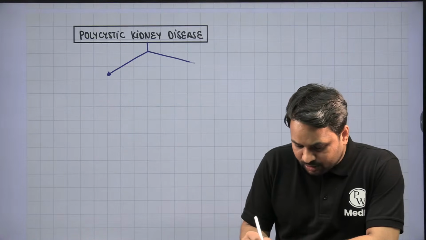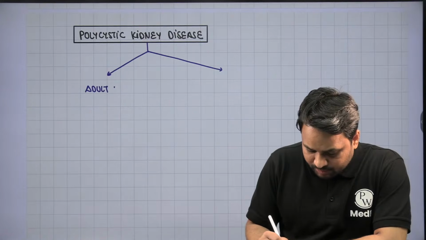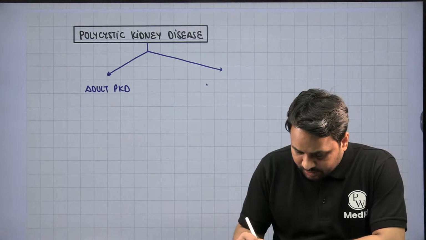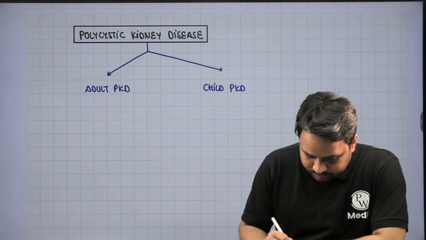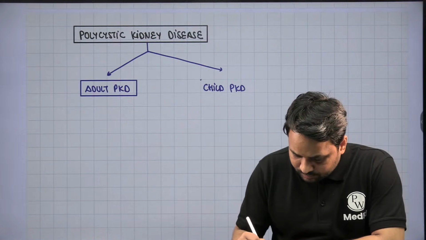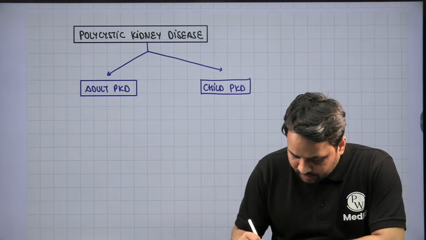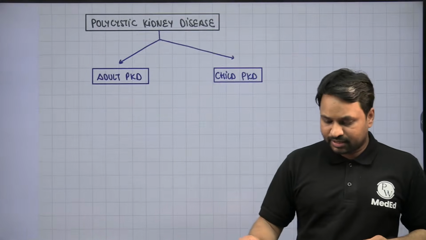One is your adult polycystic kidney disease, another is child. So we call it as the adult PKD and the child PKD. The adult polycystic kidney disease and the child polycystic kidney disease, right?